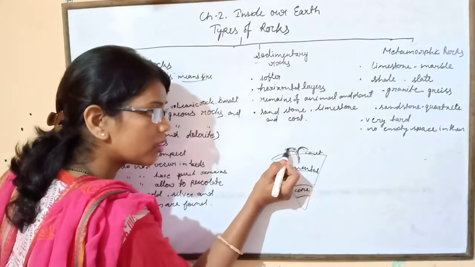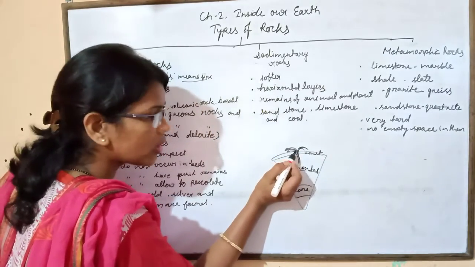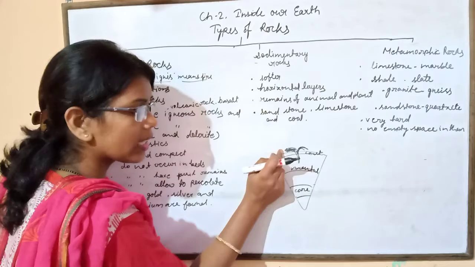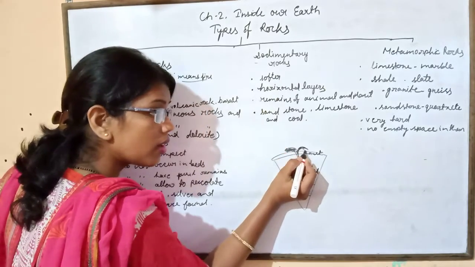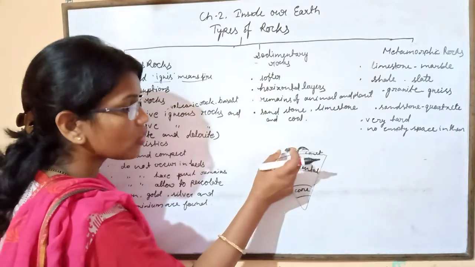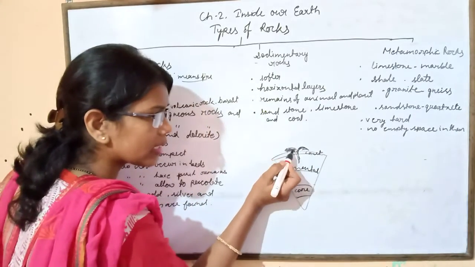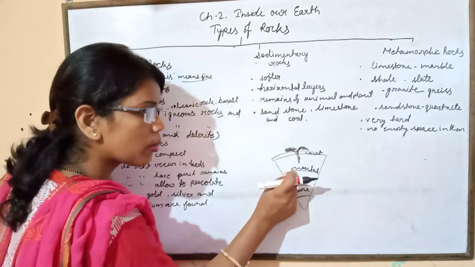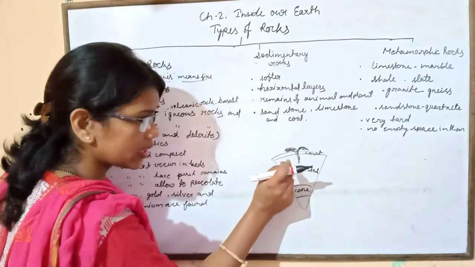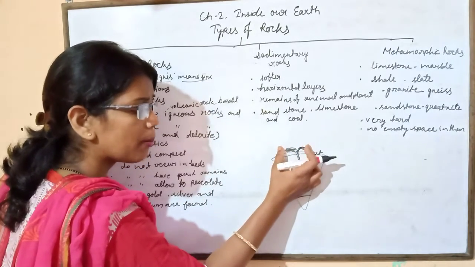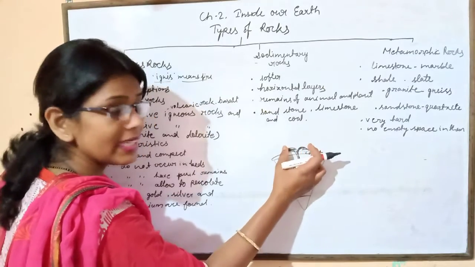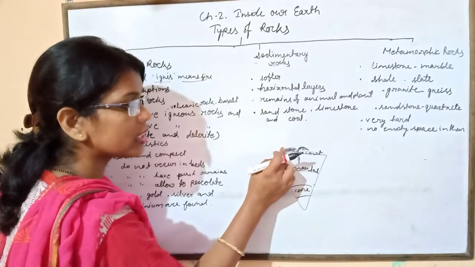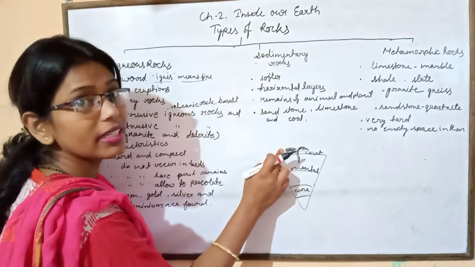When the magma comes out on the surface of the earth, it cools very rapidly, so the crystals of the igneous rock are very fine, because we know that on the surface of the earth the temperature is low as compared to beneath the earth. So here the lava, the molten material, cools down very rapidly, and this molten material is converted into igneous rock.